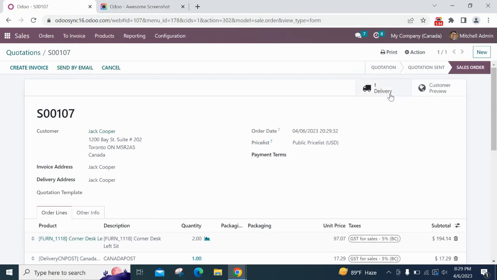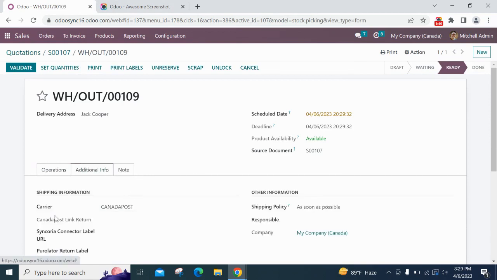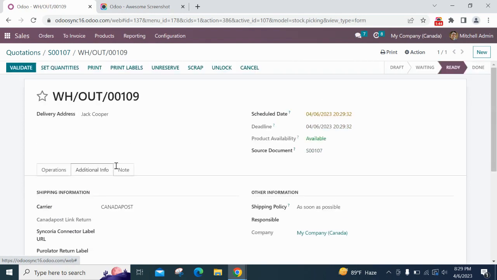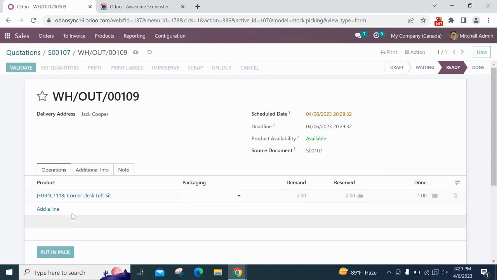A delivery is created, and if I go to the delivery, in additional information you can see the carrier is added as Canada Post and the weight is showing here. Now I'm going to create two packages for this delivery. So I set the done quantity 1 and click on the put in pack button.